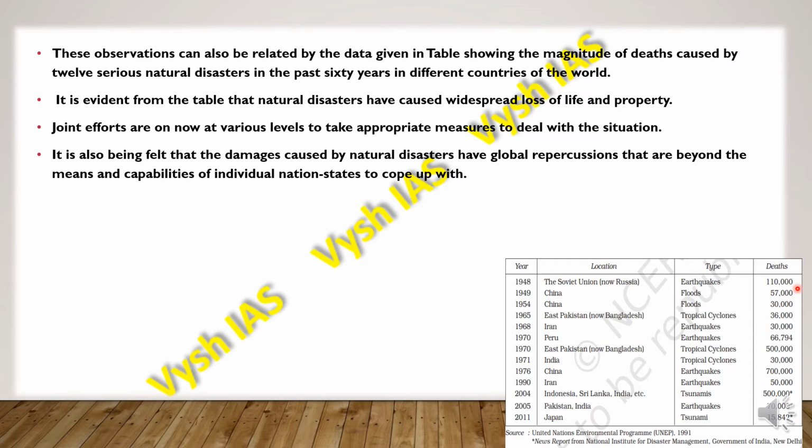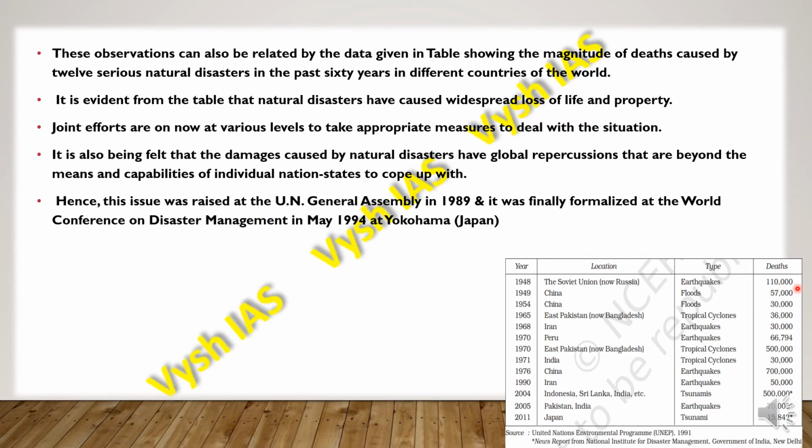It is also being felt that the damages caused by natural disasters have global impact or repercussions as well. So this is beyond the means and capabilities of individual nation states to cope with. So in such a situation, that's why they have formed these organizations at international level, so that countries can help each other, or members of the United Nations or such organizations can help each other at such times.